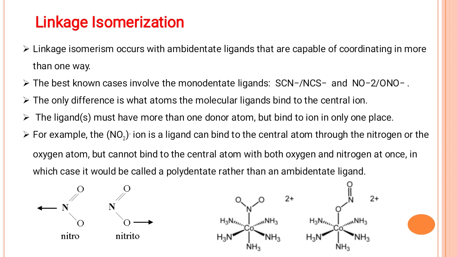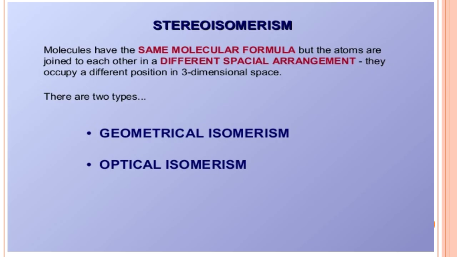This type of isomers are called linkage isomers. Linkage isomerism arises due to the presence of an ambidentate ligand in the complexes, which varies in coordinating to the central metal ion through different atoms of a ligand.